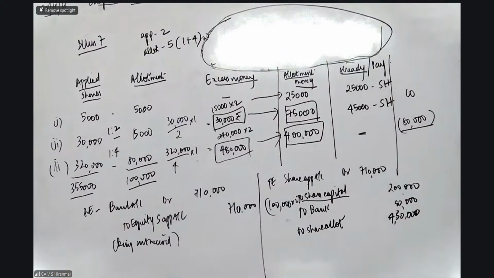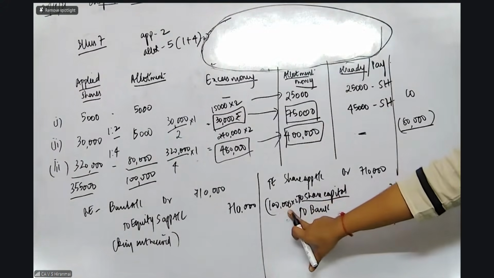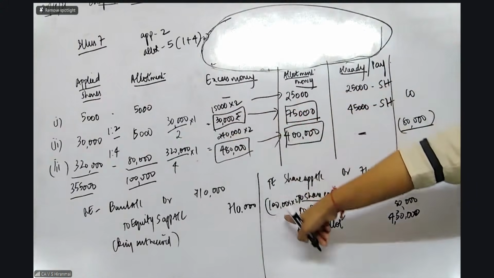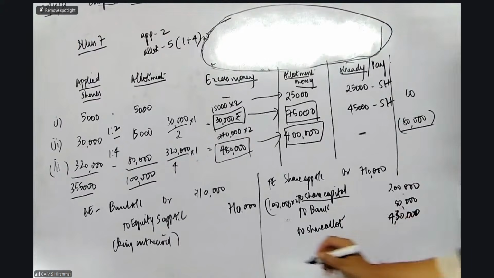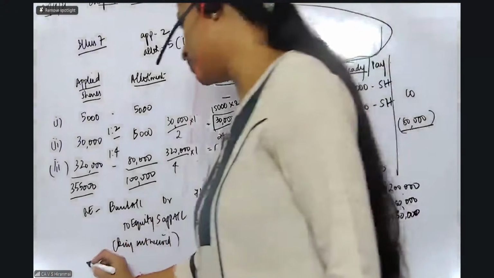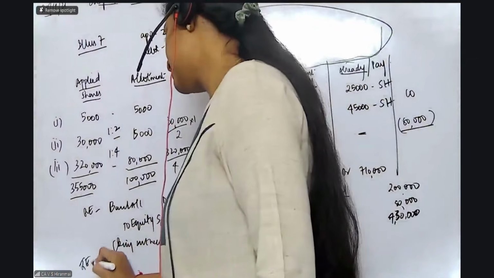How did I pass the seventh illustration's second entry? 2 lakh, 1 lakh shares into 2. That is 1 lakh is being allotted. So this comes here. To bank, whatever I've rejected comes here, 80,000. Share allotment, the remaining you can take. Then we have the next entry, which is again the transfer entry for share allotment.